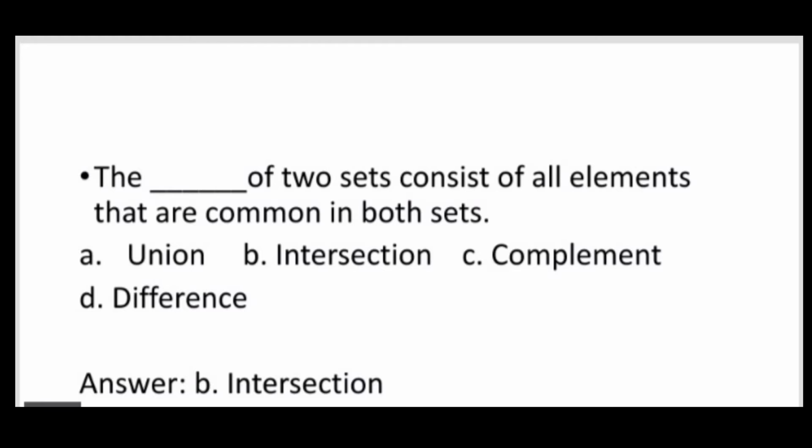The blank of two sets consists of all elements that are common in both sets. A. Union, B. Intersection, C. Complement, D. Difference. The answer is letter B, intersection.